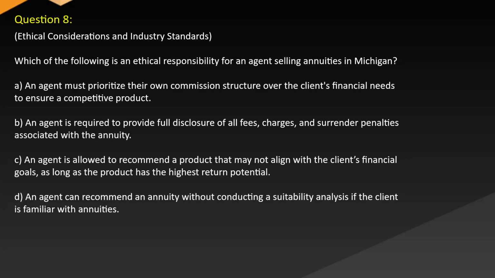Question 8. Ethical considerations and industry standards. Which of the following is an ethical responsibility for an agent selling annuities in Michigan? A. An agent must prioritize their own commission structure over the client's financial needs to ensure a competitive product. B. An agent is required to provide full disclosure of all fees, charges, and surrender penalties associated with the annuity. C. An agent is allowed to recommend a product that may not align with the client's financial goals as long as the product has the highest return potential. D. An agent can recommend an annuity without conducting a suitability analysis if the client is familiar with annuities.